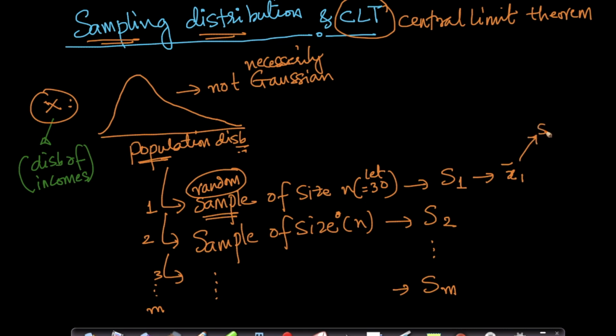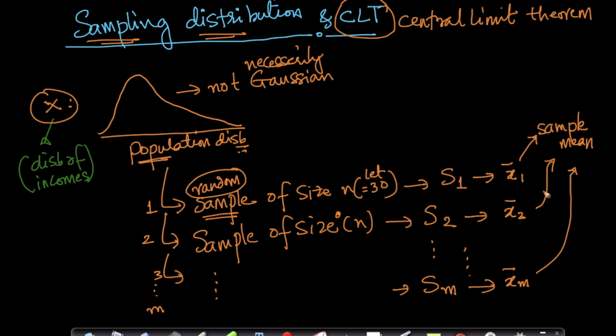Remember, this is a sample mean, not a population mean. For the set S2 of 30 individuals, I can compute the mean and call it x2 bar. So on and so forth, for the sample Sm I can compute the mean and call it xm bar. All these are sample means.